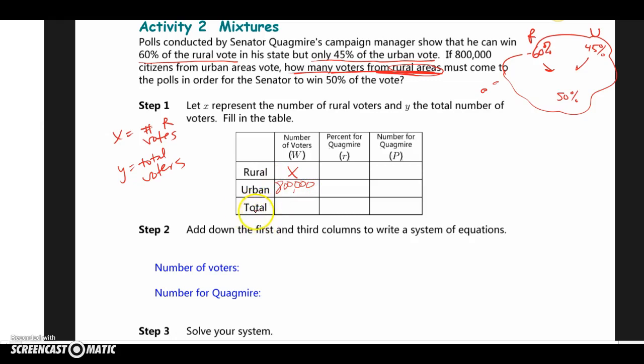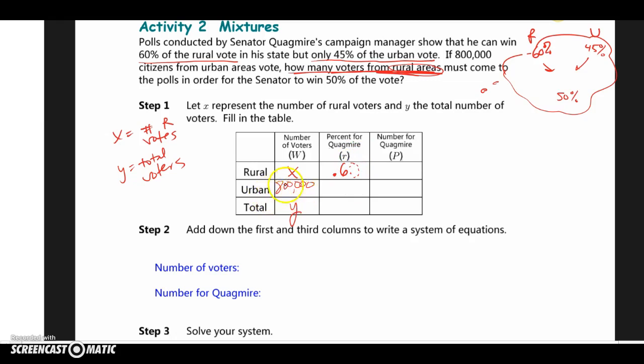And total voters, we don't know just yet because we don't know what X is, but they're forcing us to call it Y. So we'll say total voters is Y. If you said that's just X plus 800,000, you would be correct, but we'll call it a Y for now. Percent for Quagmire. Well, the R voters, there's 60% of them that'll vote. So we'll say 0.6 or 0.60, however you want to think of it.